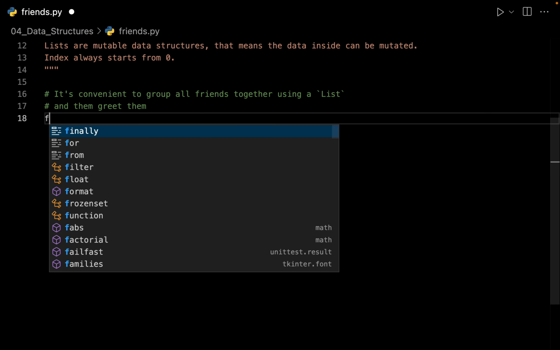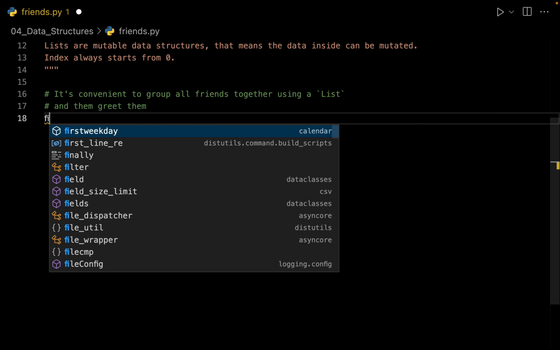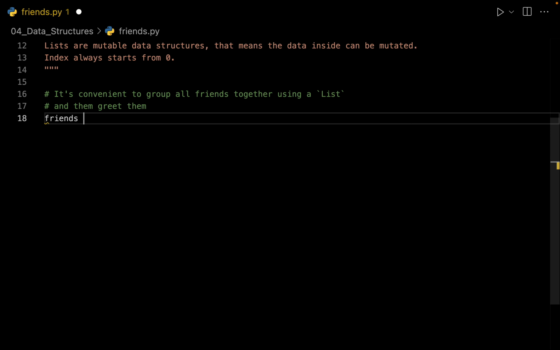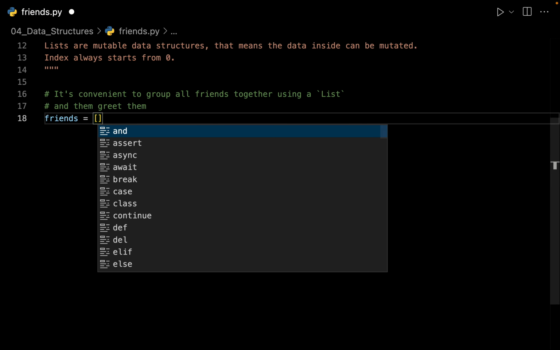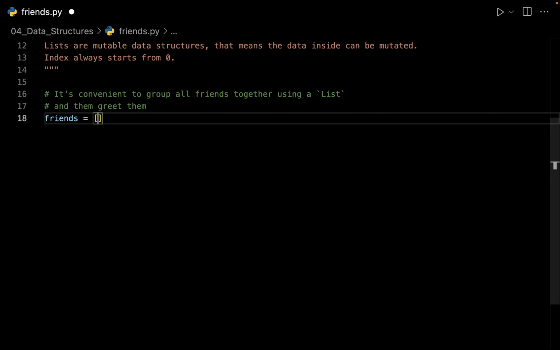Let us create a variable called friends. Oh, let me get the spelling right. Now this friends is going to be a list. For creating a list, you have to use open and closing square brackets, and inside this you have to insert all of your elements. Suppose the first friend is CC, and then we have a bunch of other friends: Rocco, Chico and Nico. So this is what a list in Python looks like.